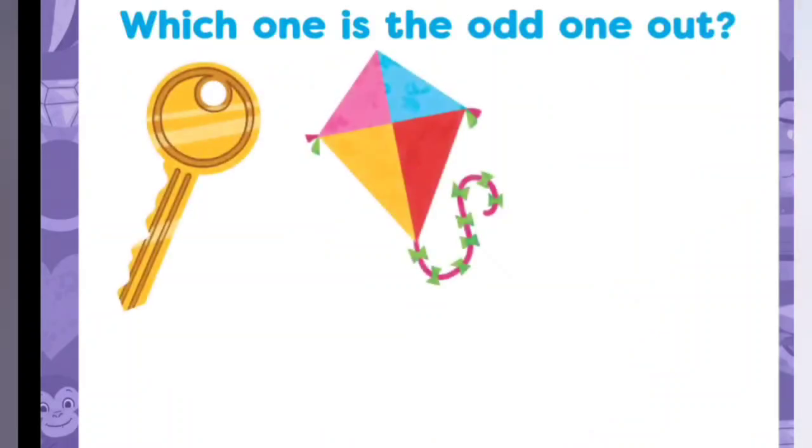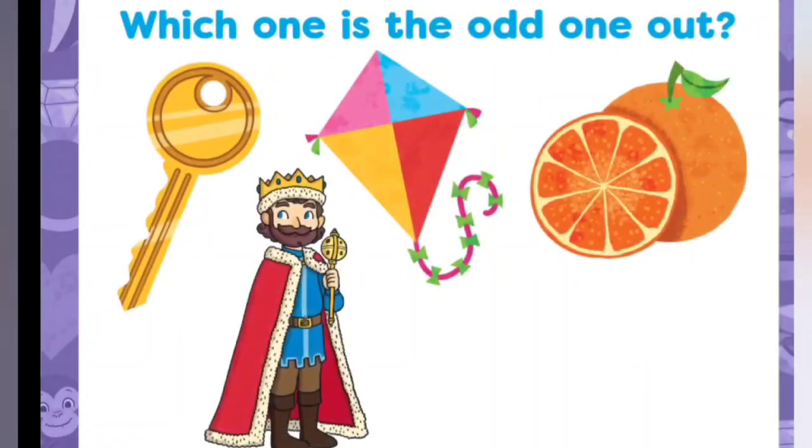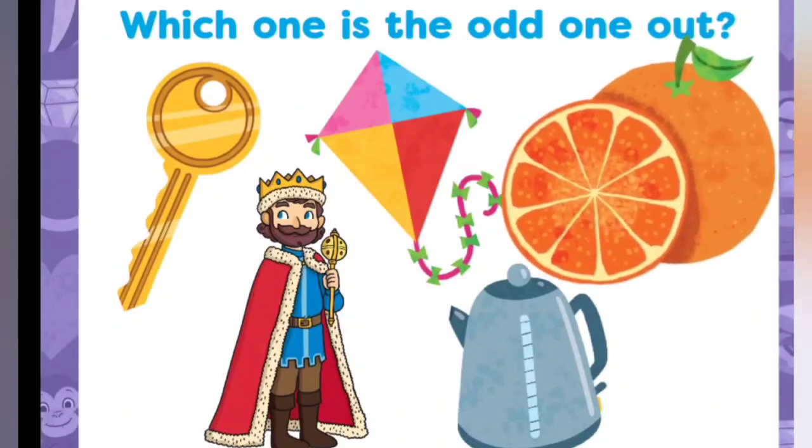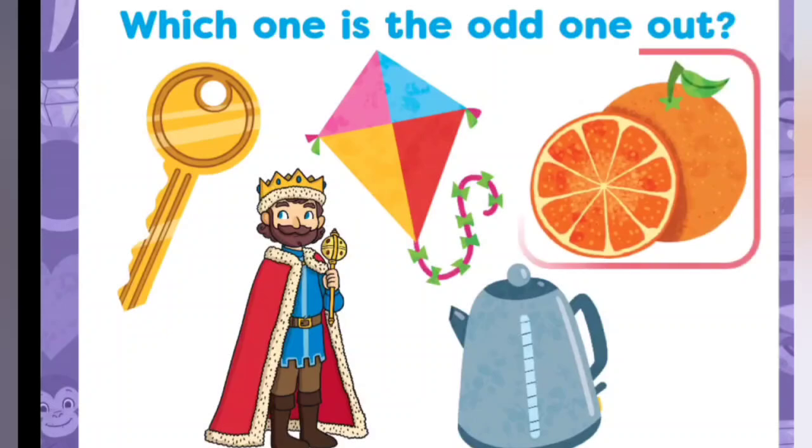And here we have key, kite, orange, king, kettle. Yes, the odd one out is orange because it starts with O sound.